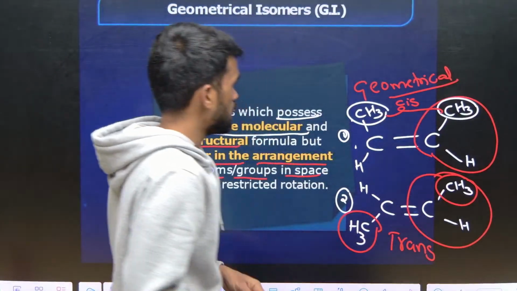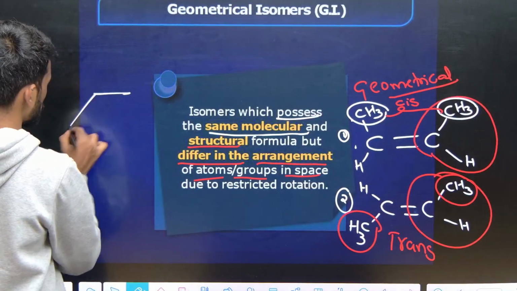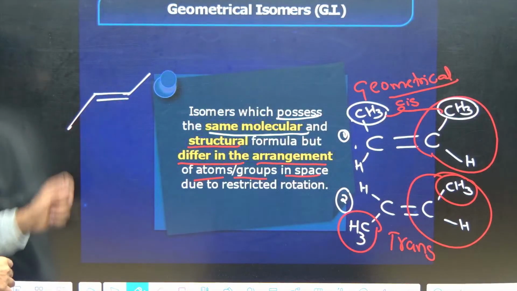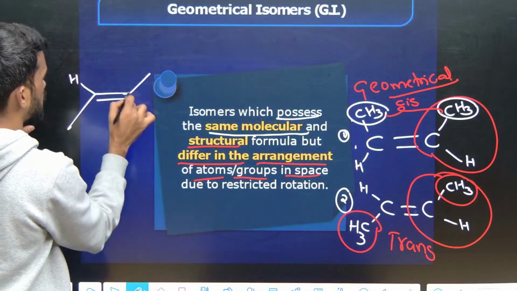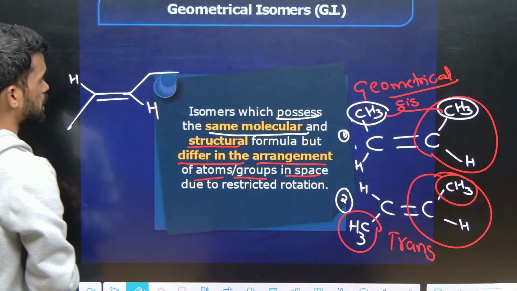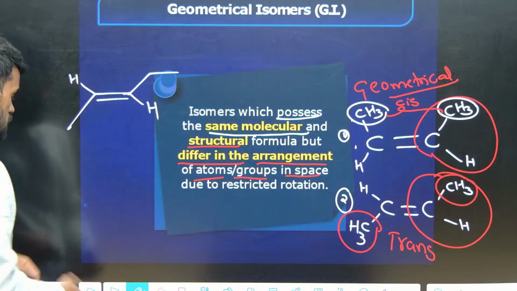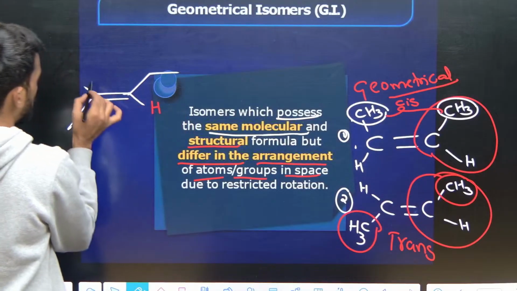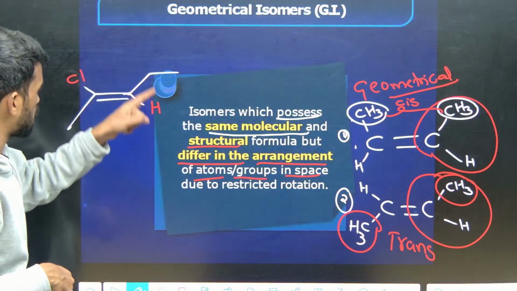Okay, and then next, if these alkyl groups are different, for example, this is how these methyl groups are arranged opposite to each other. Now you can say trans, because the same groups are there. Now here I am attaching ethyl, this side is methyl. Now these groups are not the same. When the groups attached here are different, for example, one side hydrogen and this side chlorine, can we say cis trans? No, we cannot say cis trans in this case because the 4 groups attached here are different.